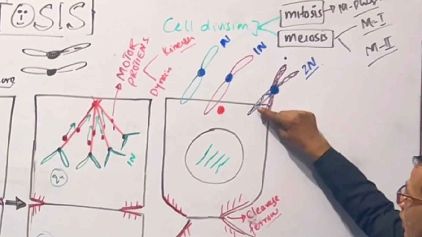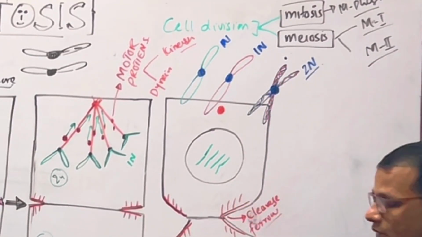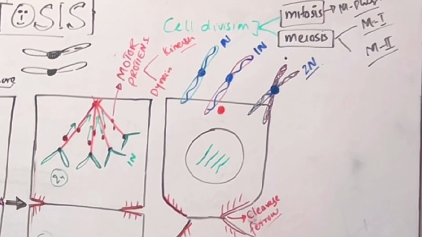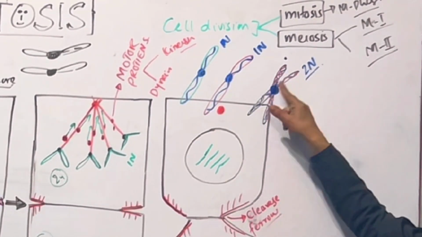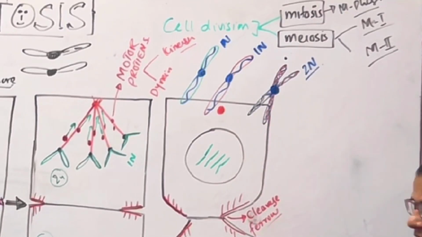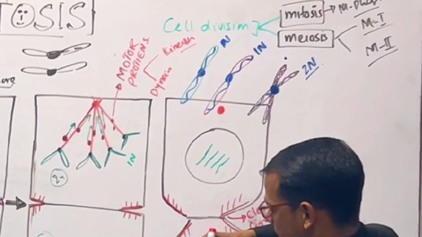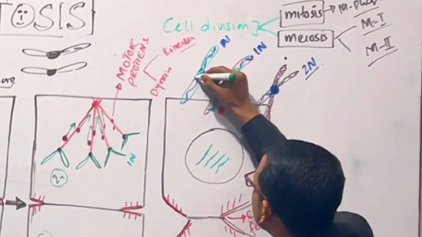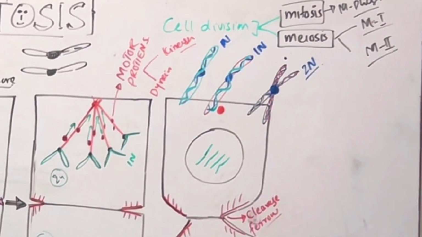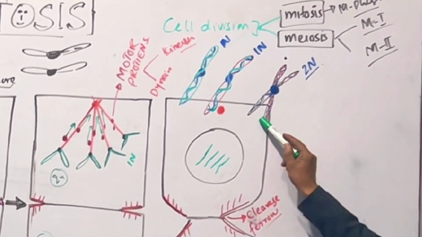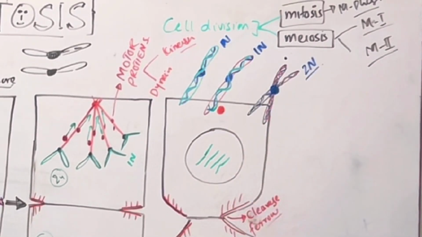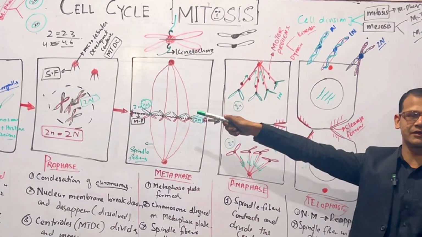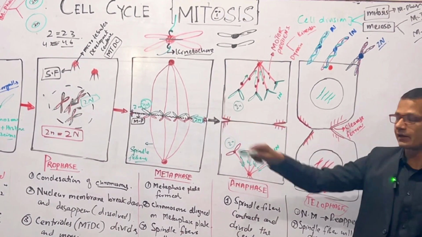For example, the blue strand is original. So both cells have an original strand of DNA, and one copy is duplicated or replicated. So both chromosomes will get one strand of copied DNA. This is the process by which the chromosomes, or the DNA, divide into the cells, and this is how the daughter cell gets the full number from the parent cell.